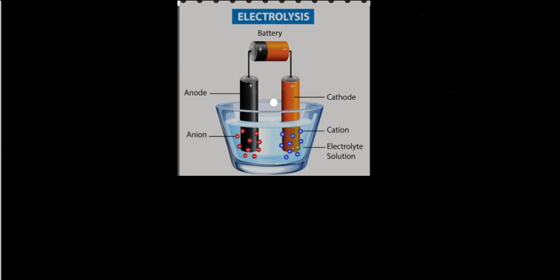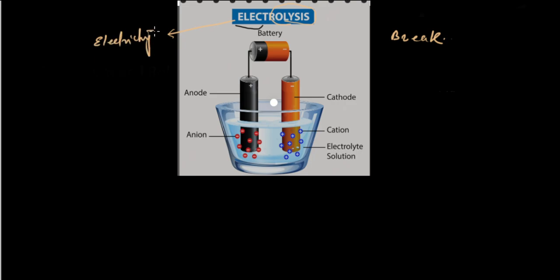If you look at the word electrolysis, it is made up of two words. The first word is electro and the other word is lysis. Lysis, which we use mostly in biology, means disintegration, which means to break something up, or dividing into pieces. And electro is related to electricity.